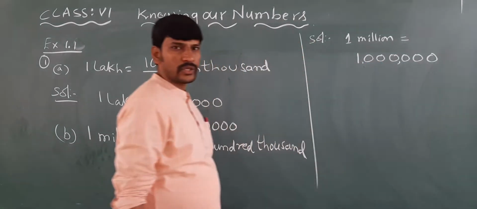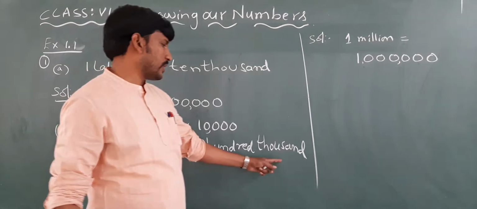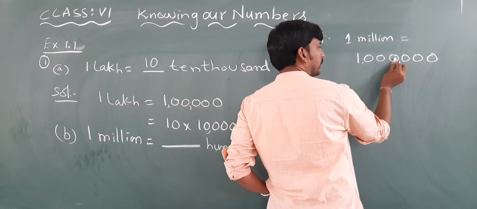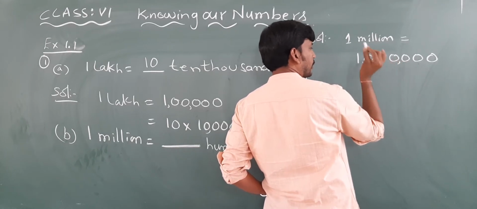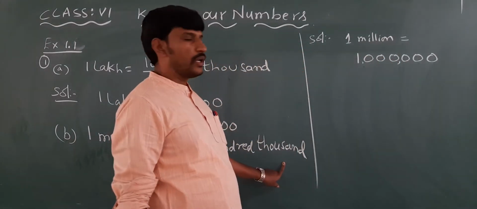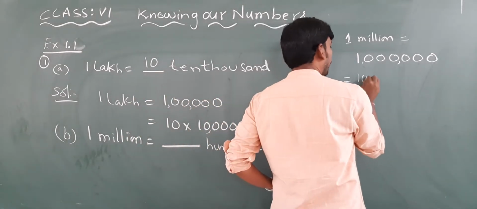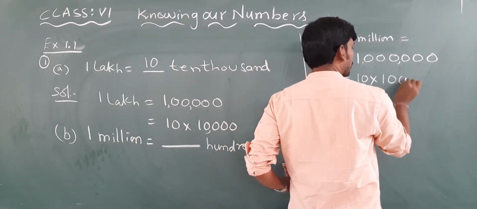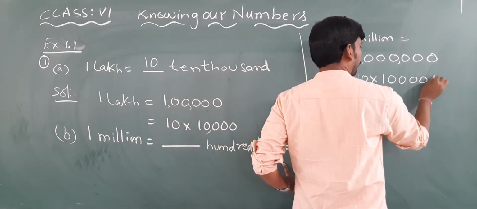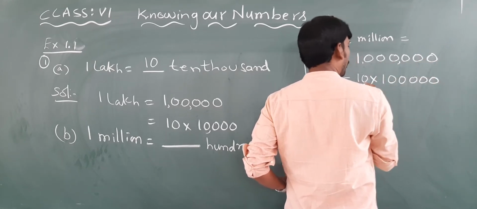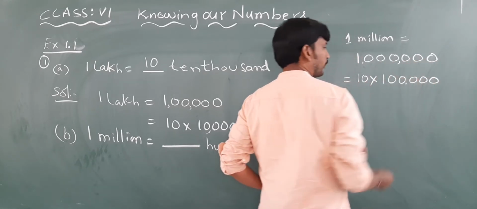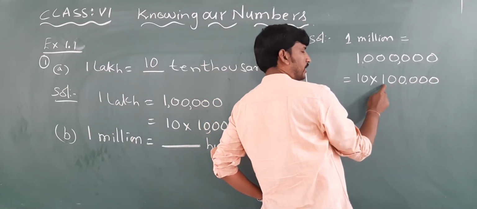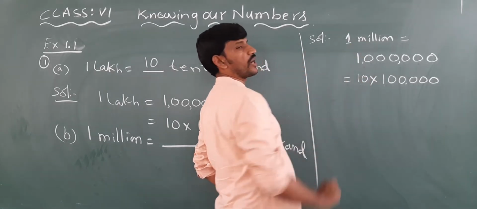So here I write 10 into 100,000, which will become 1 million.